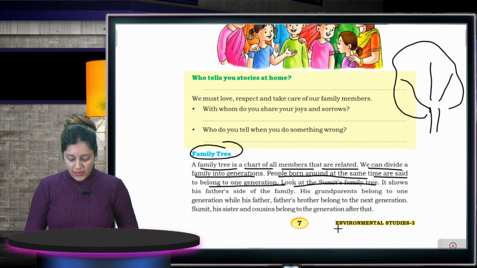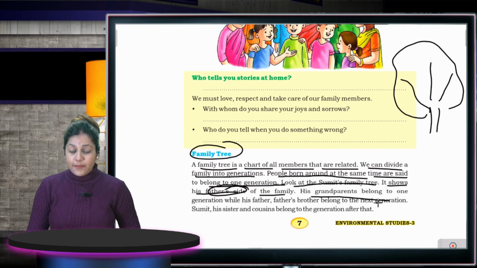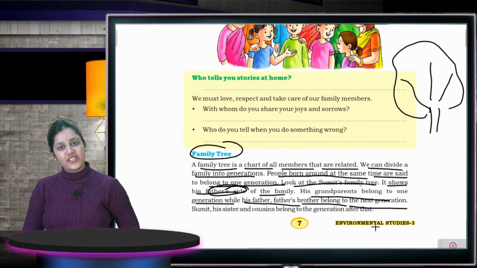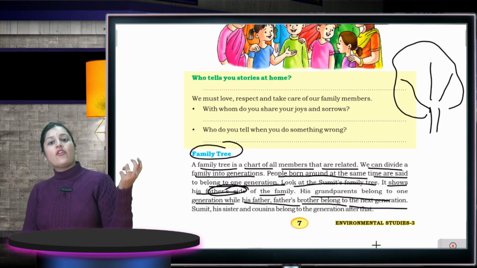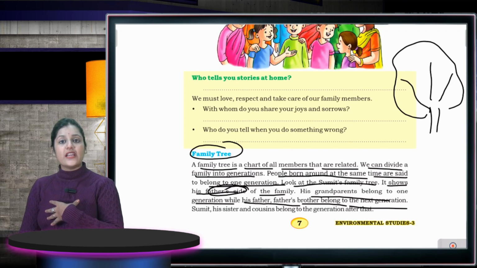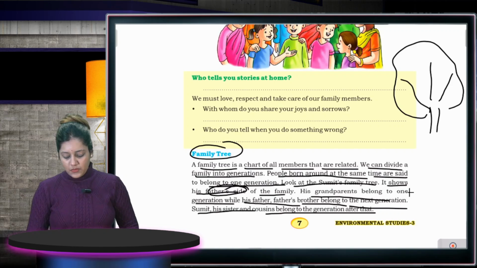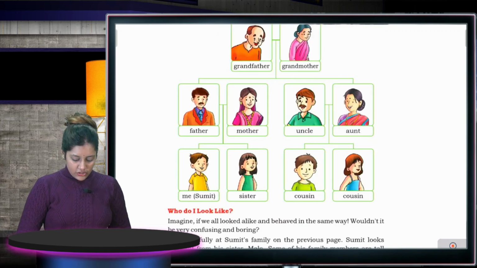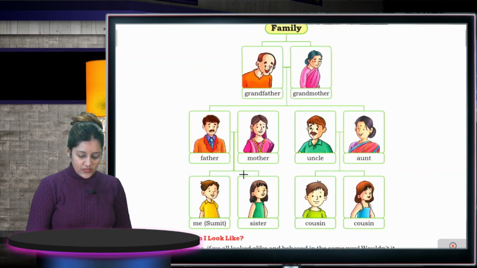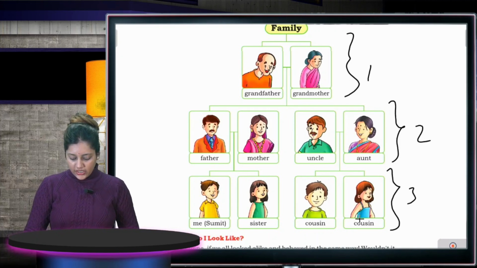Look at Sumit's family chart. It shows his father's side of the family. His grandparents belong to one generation, while the fathers and uncles belong to the next generation. So grandparents are of one generation, father, uncle, aunt are of the same generation, and we and the cousins are of the same generation. Sumit, his sister and cousin belong to a generation after that. So this is your family tree. This is the first generation, this is the second generation, and this is your third generation.